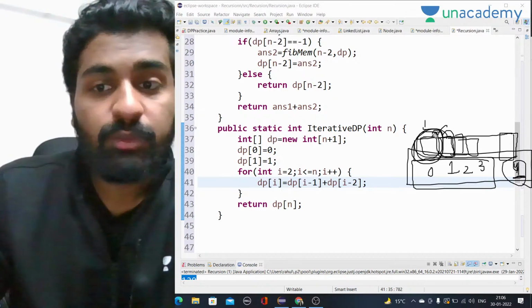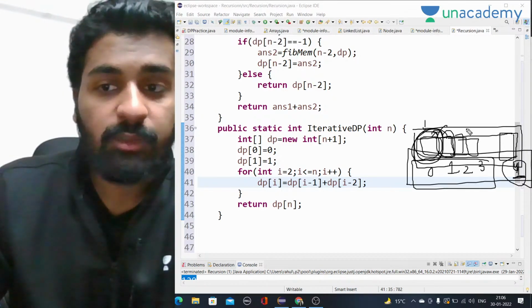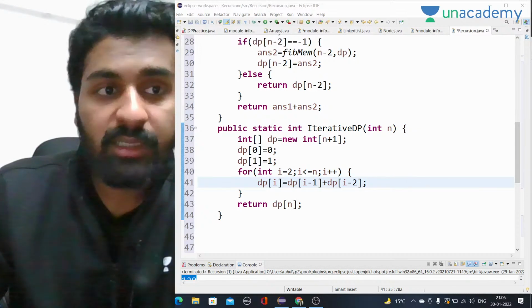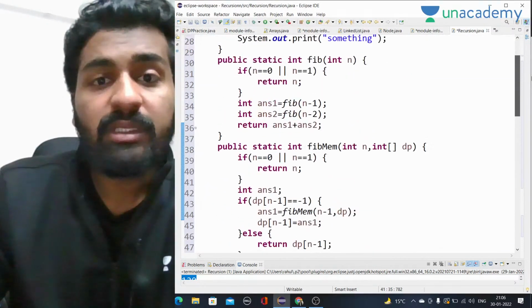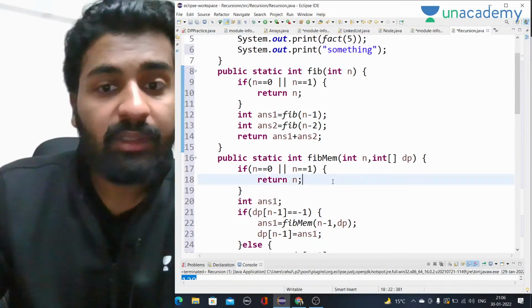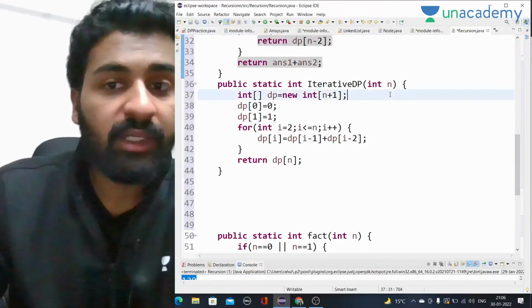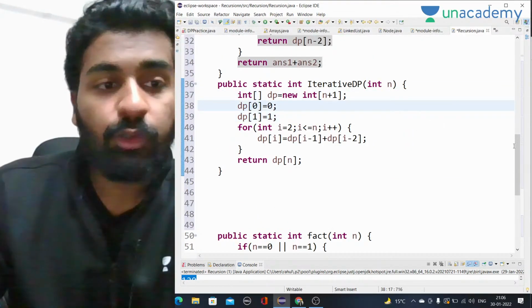If you are able to solve the smallest problem, then you are able to solve the biggest problem as well, one by one. But if you are just starting to learn DP, then what you have to do is first write the recursive code, then try to write the memoization code, and then go to iterative DP.